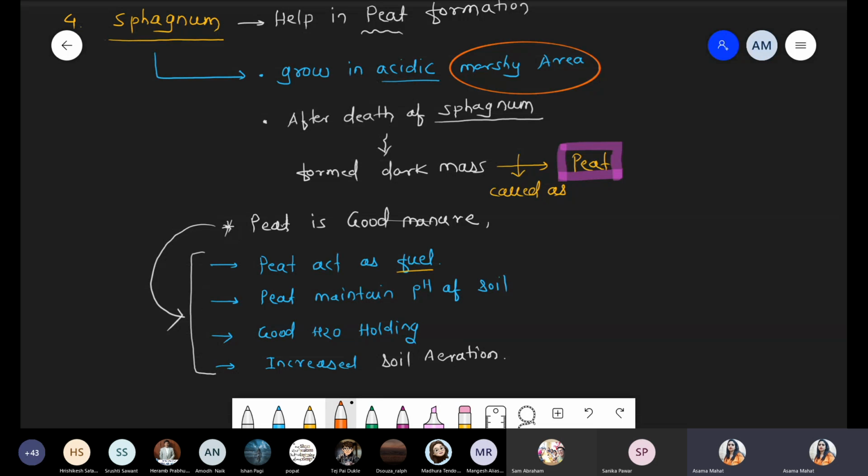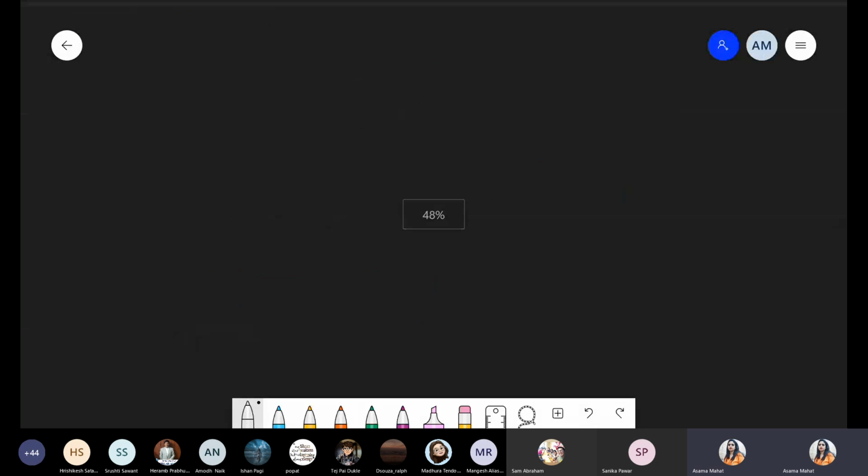So now the next part, we are talking about the Funaria life cycle. Anyone, if you have the NCERT book, please click one photo and share, so you will get a clear idea. Because Funaria and sphagnum all belong to mosses, and we have to focus on the life cycle with respect to mosses. Okay, once you share it, until then we do one part. We discuss one point with respect to Marchantia, that is the gemma cup.